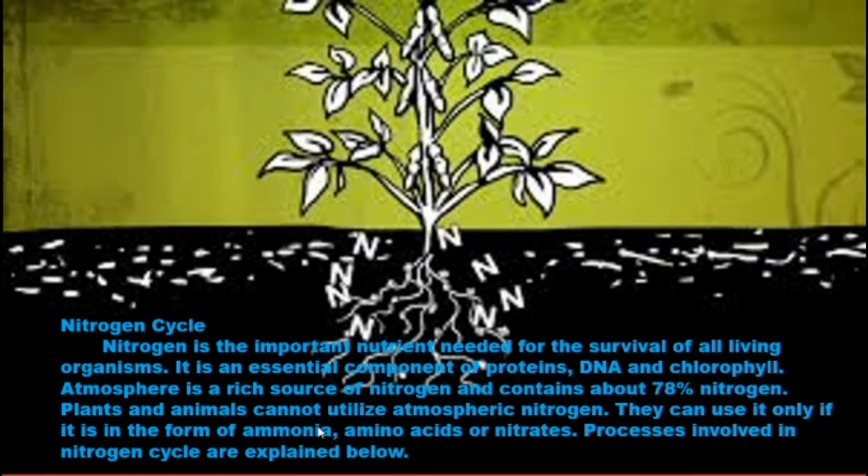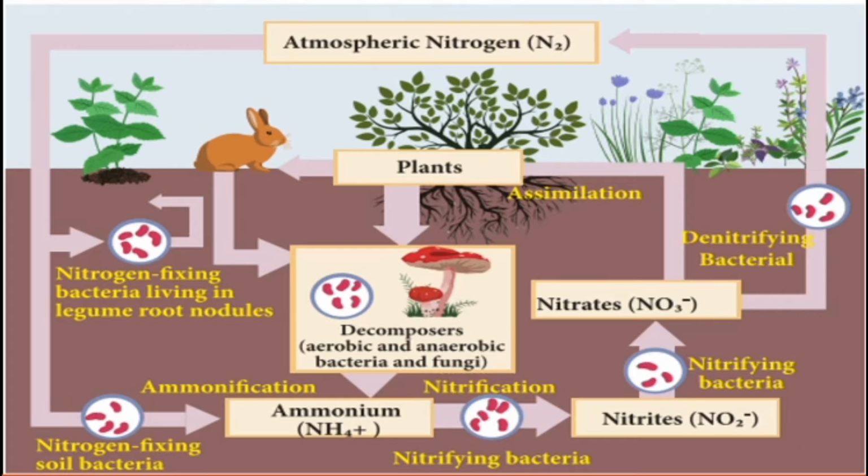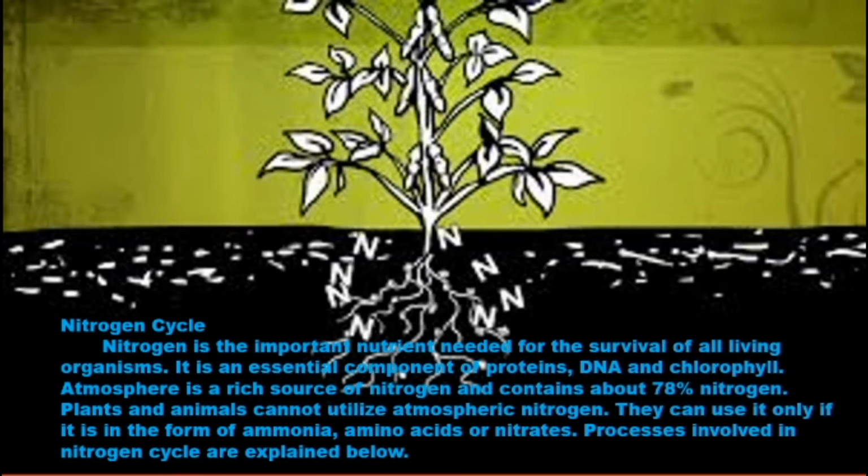As I already said, nitrogen is one of the important nutrients for all living organisms. It is an essential component of protein, DNA and chlorophyll, and the atmosphere contains 78% nitrogen, which we call atmospheric nitrogen.